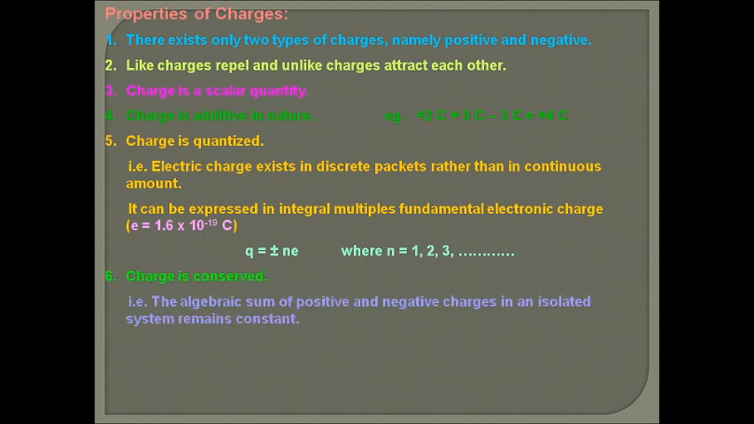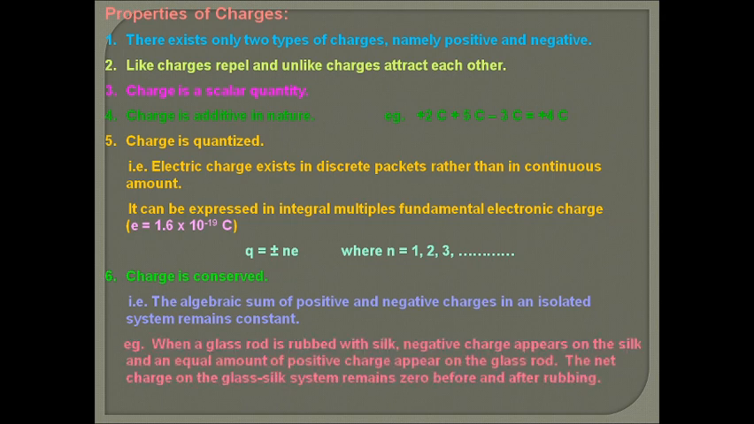Then charge is conserved. Another property is that charge is conserved. That is, the algebraic sum of positive and negative charge in an isolated system remains constant. What that means, for example, when a glass rod is rubbed with silk, negative charge appears on the silk and an equal amount of positive charge appears on the glass rod. The net charge on the glass and silk system before and after rubbing remains 0. So that is called the conservation of charge.